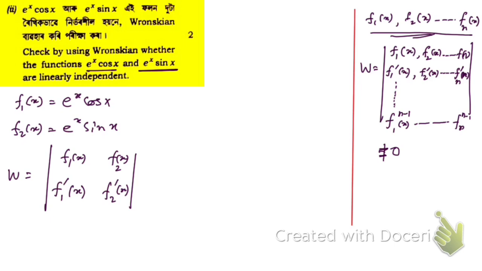So now, first let me find the first order derivative of f1 of x.